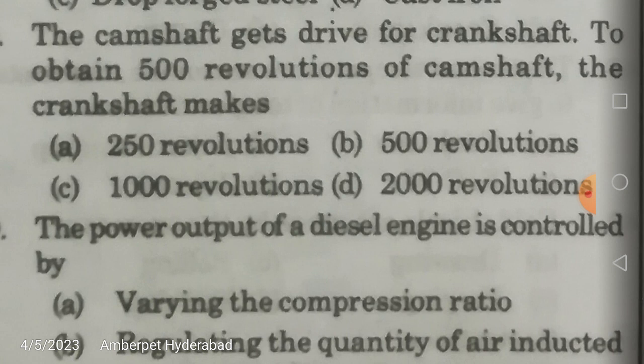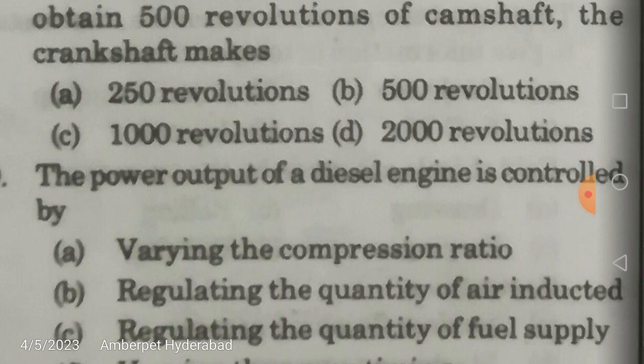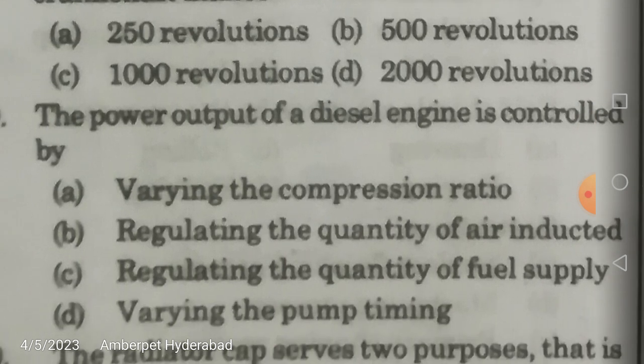500 means same. For example, if you are under the impression that both speeds will be same, then it is 500. Maybe 4 times it is 2000 revolutions, but actually the ratio of the camshaft and crankshaft speed is equal to half.